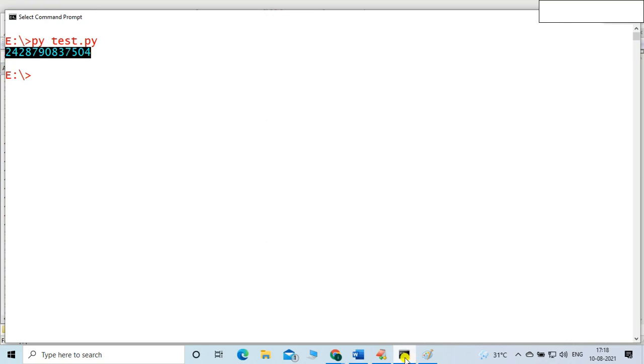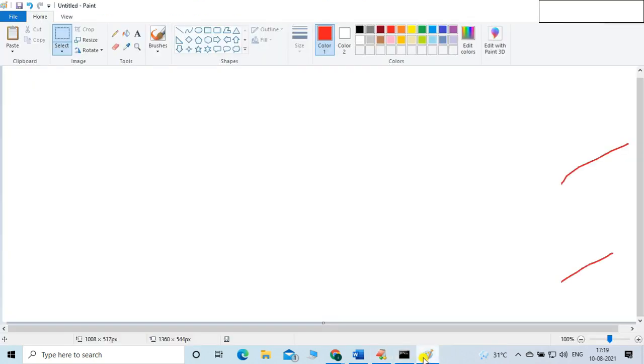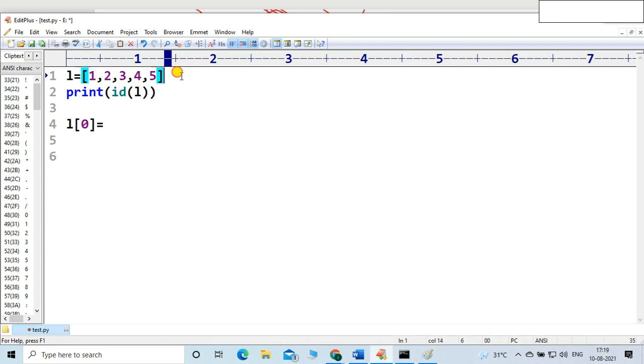Now what I want to do, friends, is L of 0. Everyone knows about indexing. We already discussed positive indexing and negative indexing. So 1 is located at index 0, 2 is located at index 1, 3 is located at index 2, 4 is located at index 3, and 5 is located at index 4. We already covered this concept, no need to be confused.